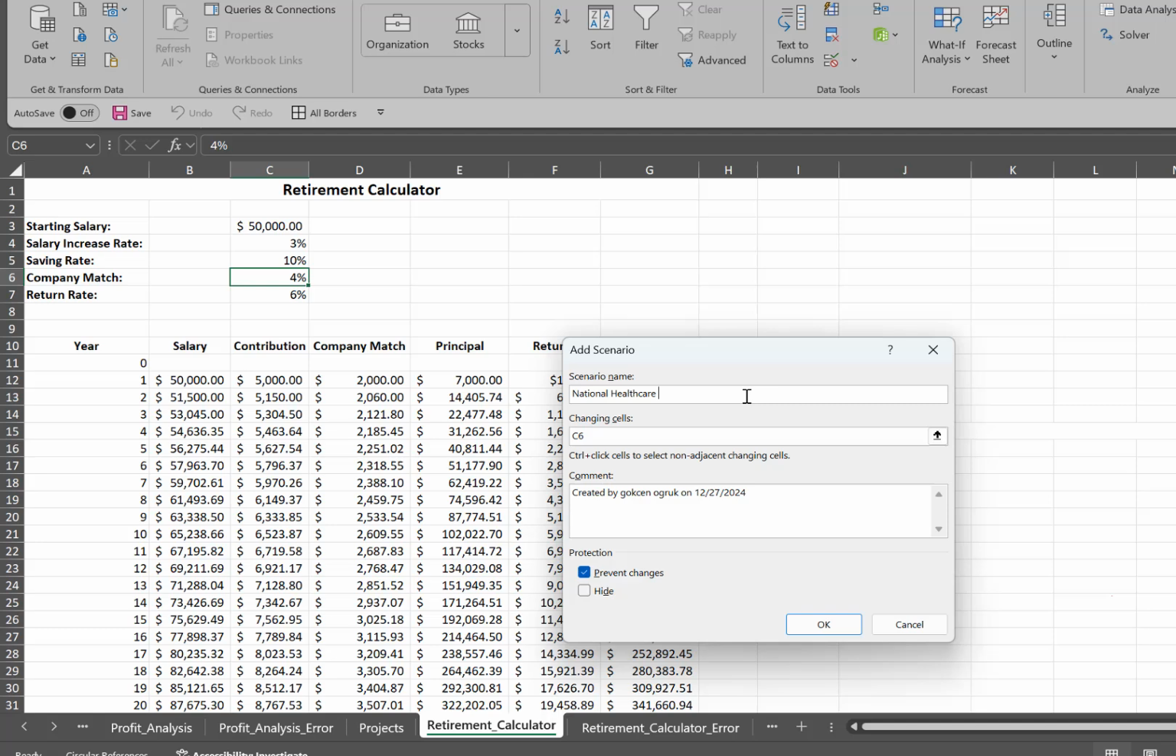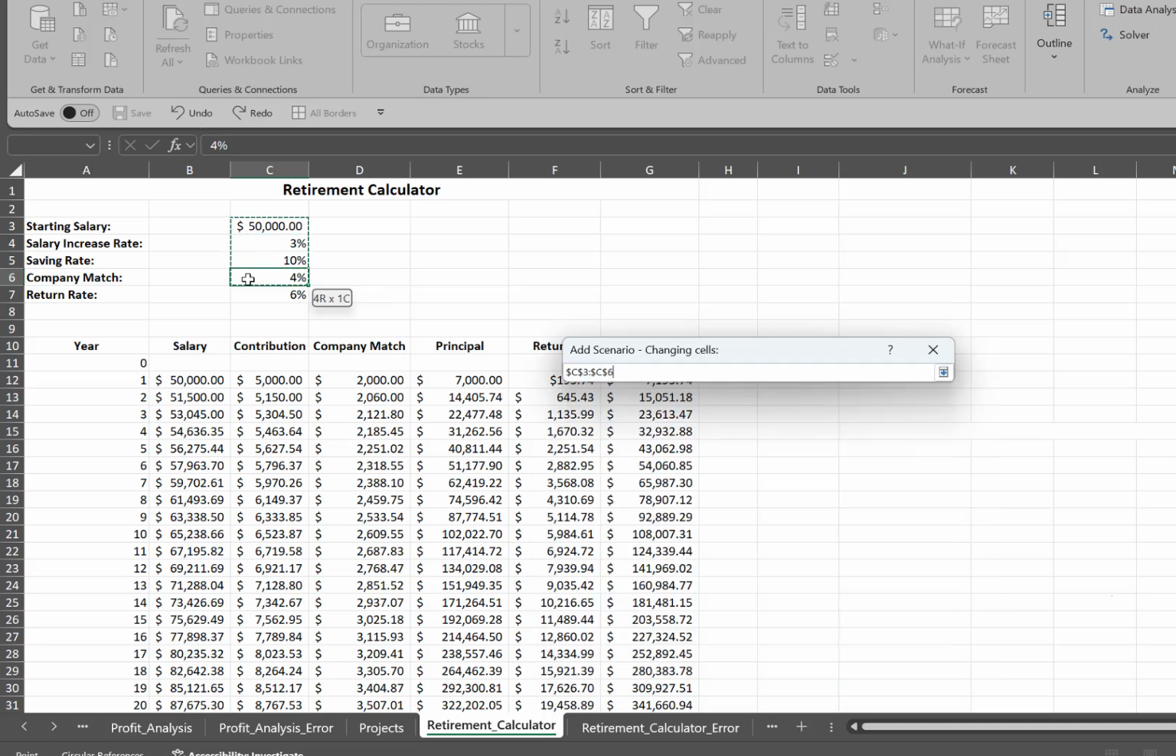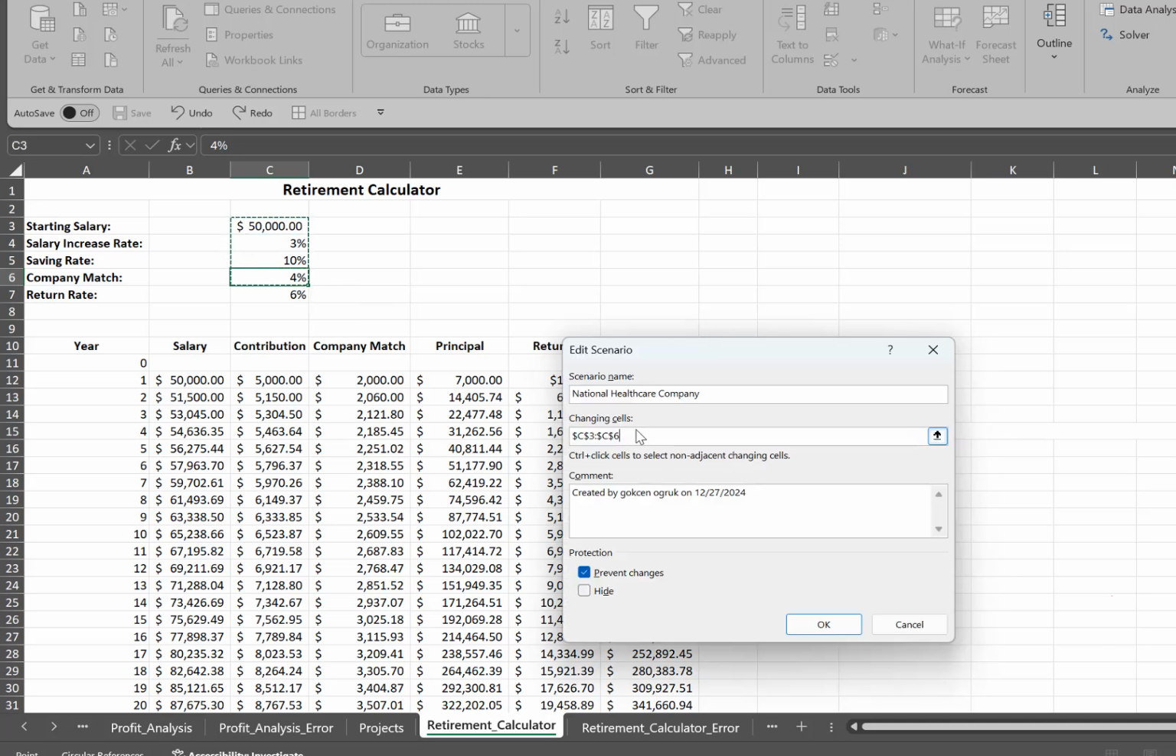National Healthcare Company and select cells C3 to C6. These are the cells that we are changing to evaluate the results. If the changing cells are non-adjacent, you can press and hold the Control key while selecting each cell. And then we are going to click OK.